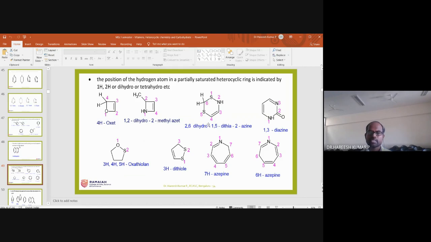So that is the reason for 2,6-dihydro, 1,5-dithia, and the second position oxygen, nitrogen is there, azine. Ine is for the 6-membered ring. This is about the IUPAC nomenclature of this moiety.